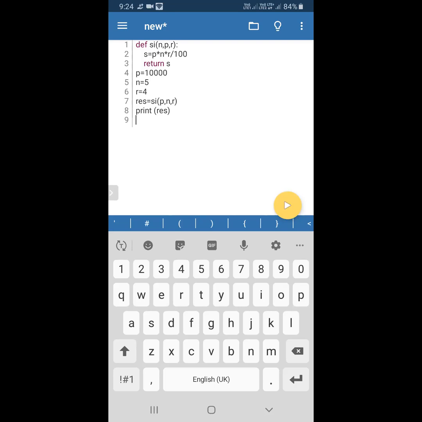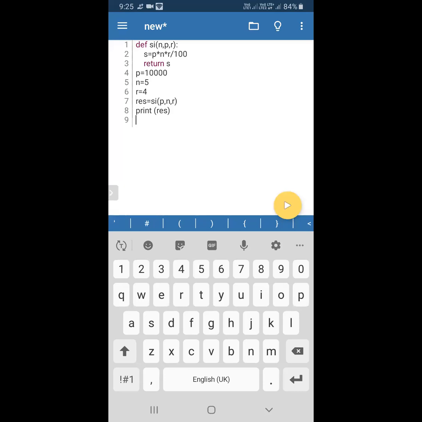What type of argument? Seventh line we are passing some arguments. What type of argument is that? Default argument. No, sir, positional argument. Very good.